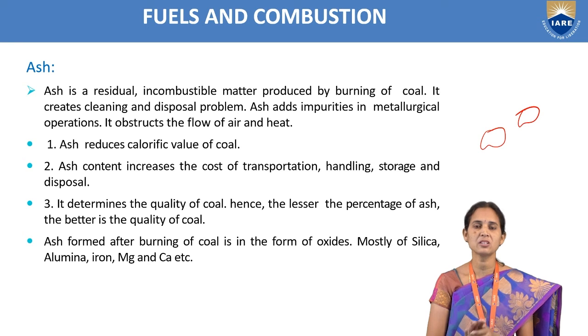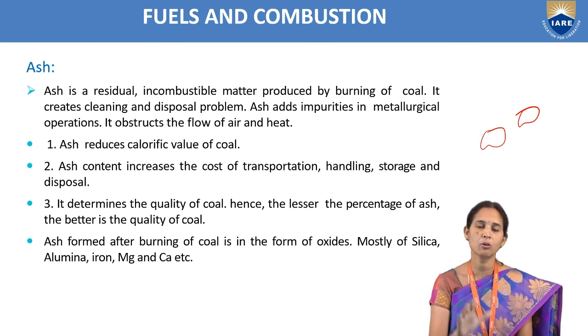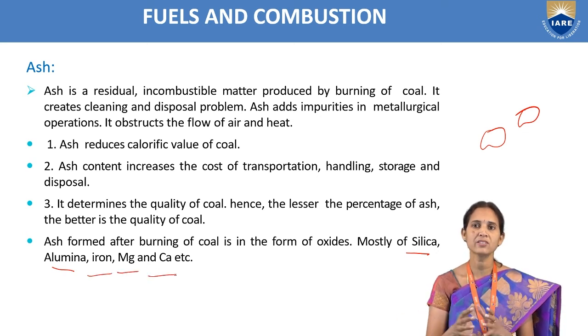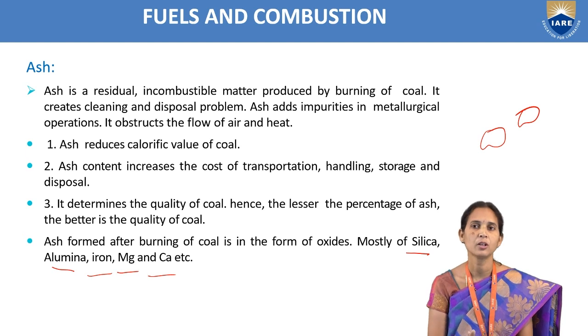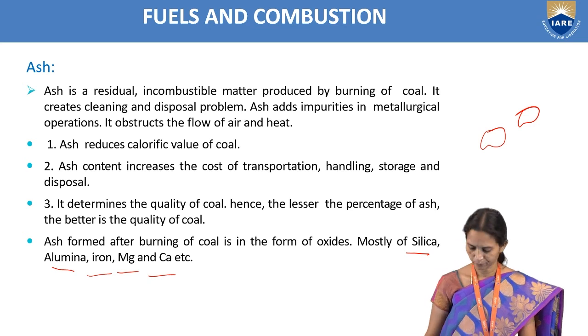The ash content present in the coal is due to the presence of silica, alumina, iron, magnesium and calcium. If these are present in the coal, that indicates there will be more ash content. Ash is formed after burning of coal, in the form of oxides, like silica oxide, alumina oxide. So we should see that there is always less ash content. Then it will be the better quality of the coal, and we do not get any problems when we are burning the coal sample.